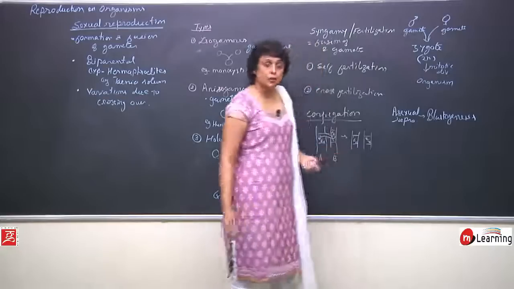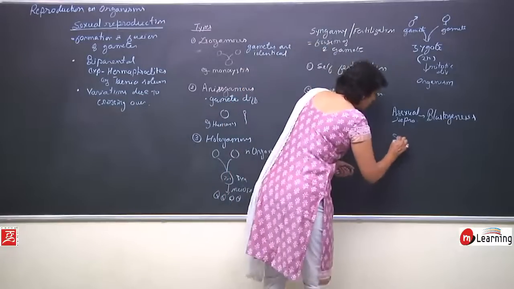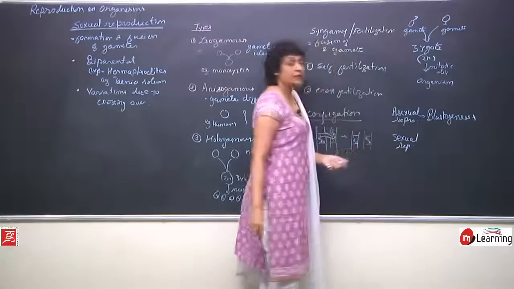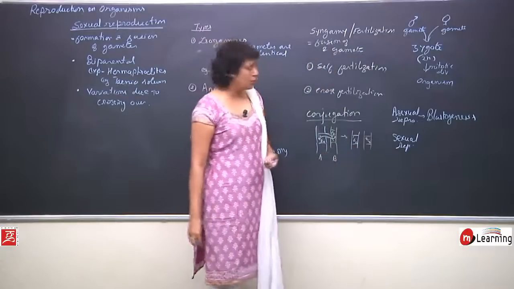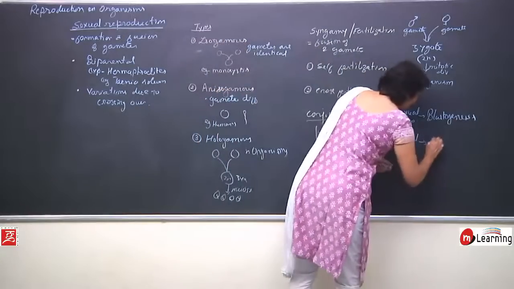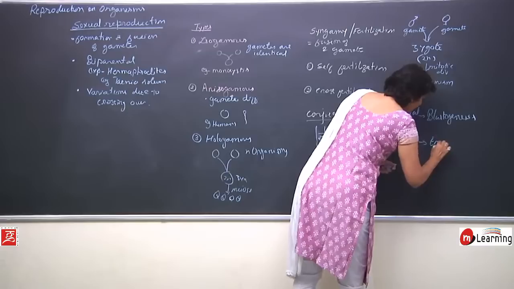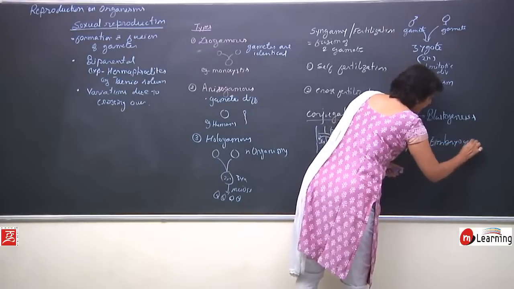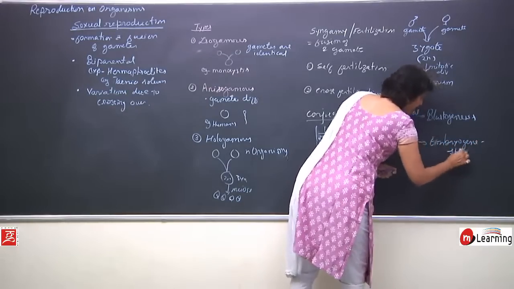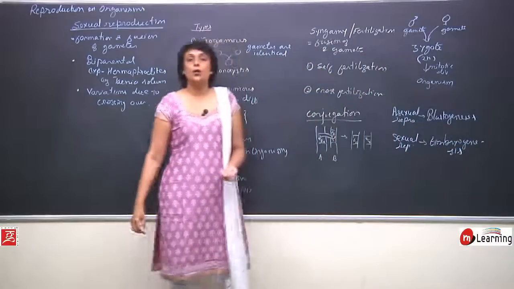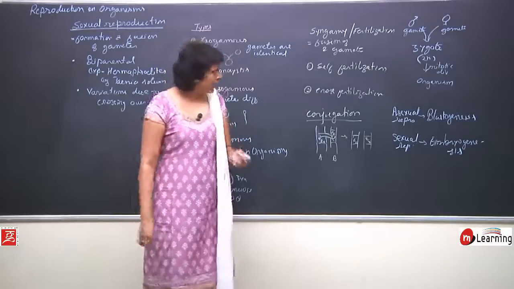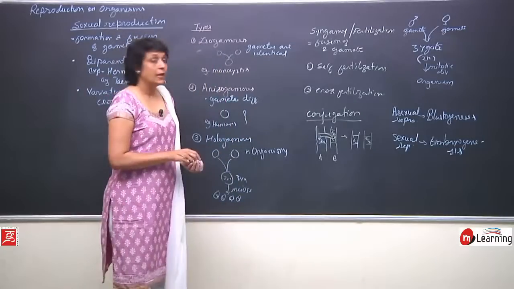And sexual reproduction, where fusion of gametes takes place and zygote is formed, is known as embryogenesis. So, these two terms are also used when we are talking of sexual reproduction and asexual reproduction.